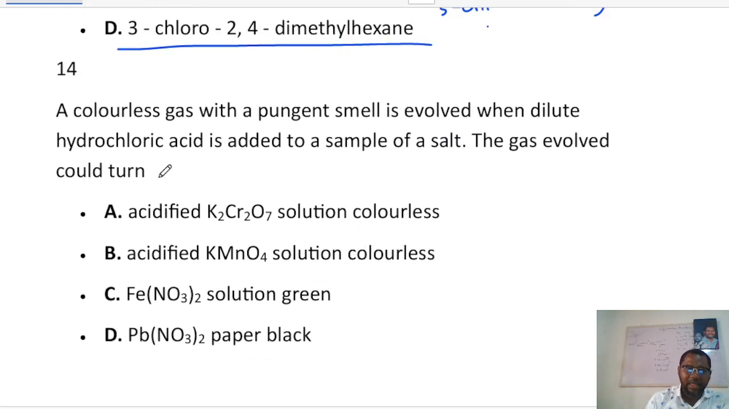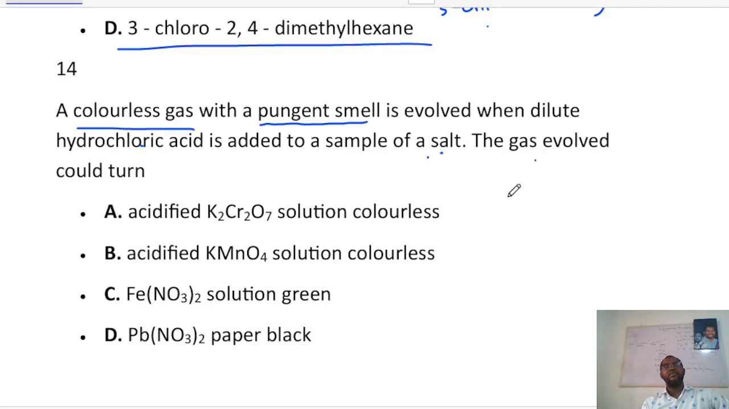Now the next one says a colorless gas with a pungent smell is evolved when dilute hydrochloric acid is added to a sample of a salt. The gas evolved could turn. First of all, the gas is a colorless gas, and it has a pungent smell. Okay, when hydrochloric acid is added to a salt, the gas evolved could turn.